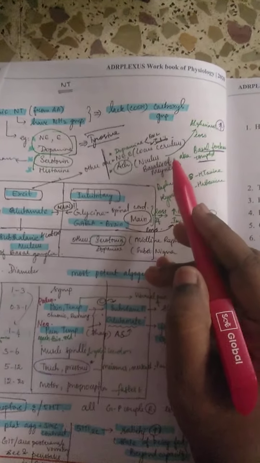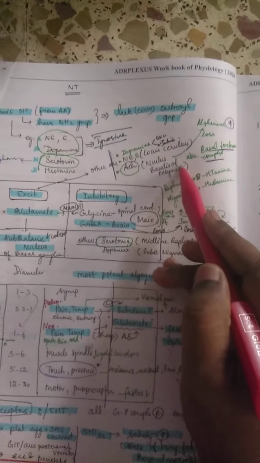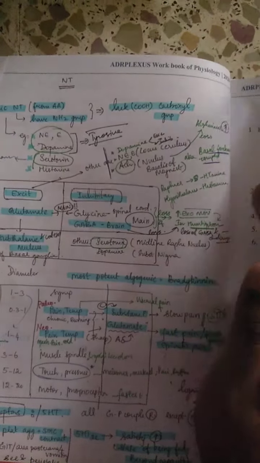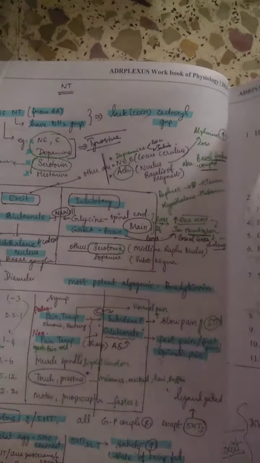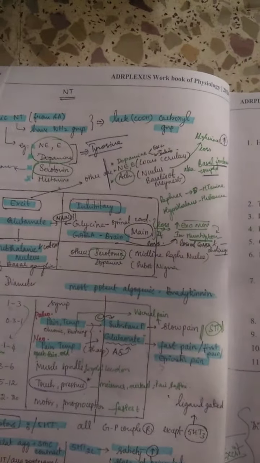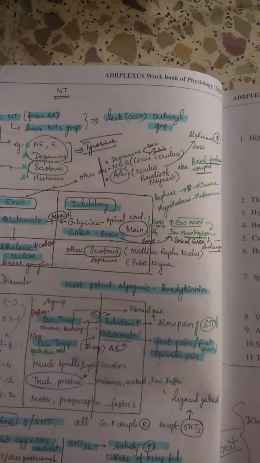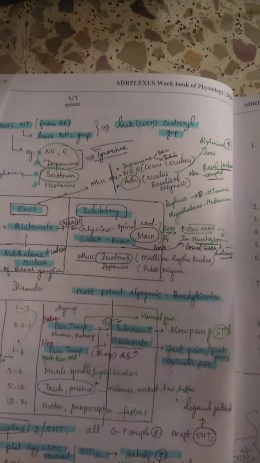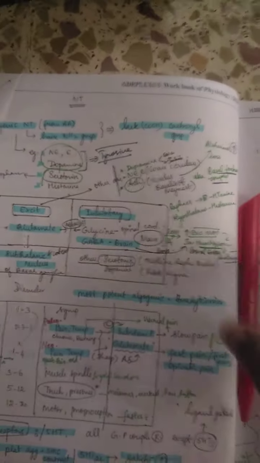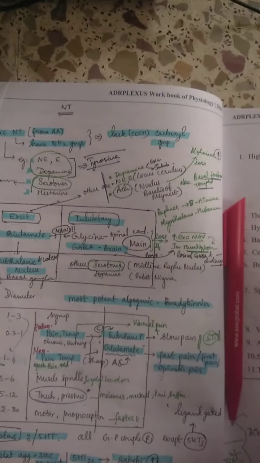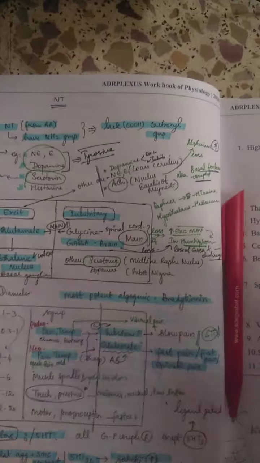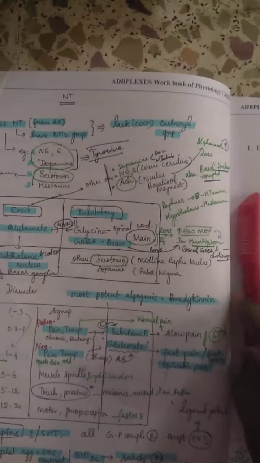And then other transmitters are acetylcholine. Acetylcholine is very important to remember because it is present in the nucleus basalis of Meynert. If the acetylcholine is less, you'll have delirium, dementia, and all that. But if the acetylcholine is more, you can also have Parkinson's. See, in Parkinson's, ACh will be more on one side and dopamine will be less on the other side.